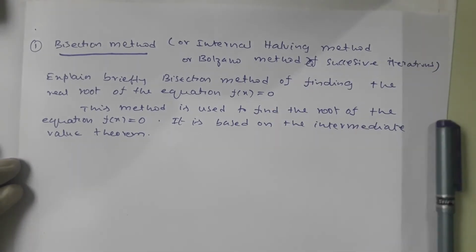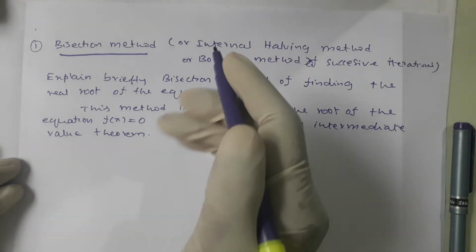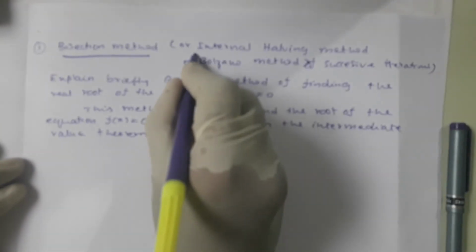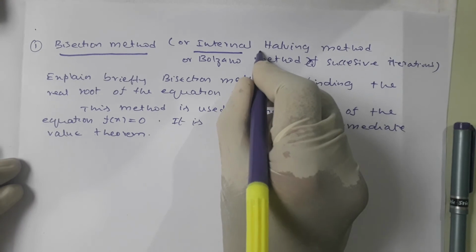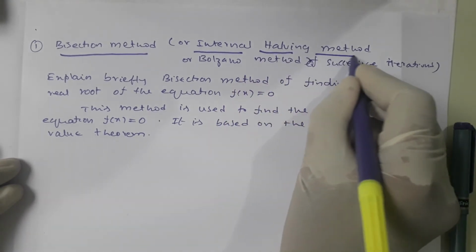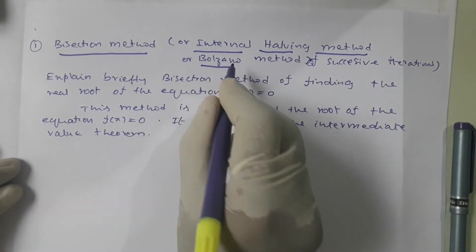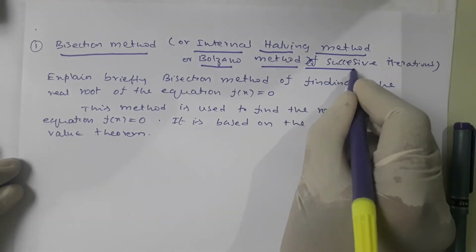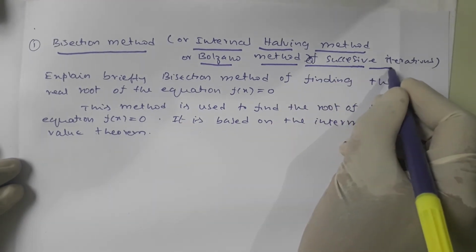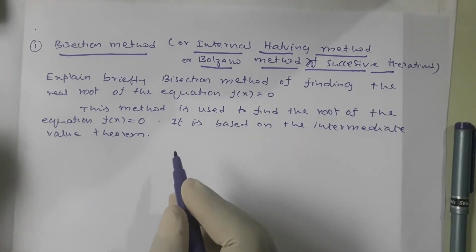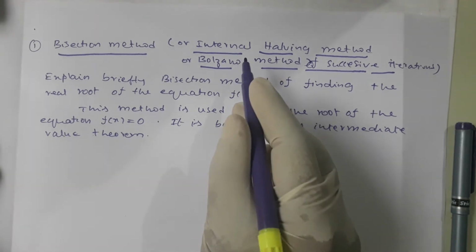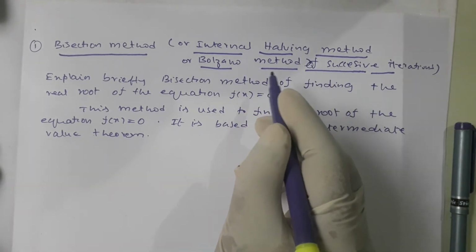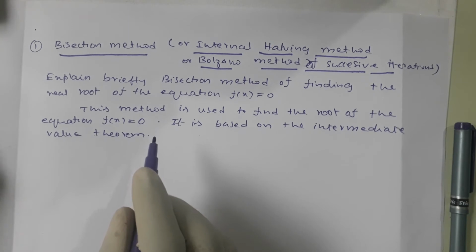Successive iterations. Generally they are asking it as the bisection method only. Sometimes it may be asked like this also: explain the interval halving method or maybe the Bolzano method of successive iterations.